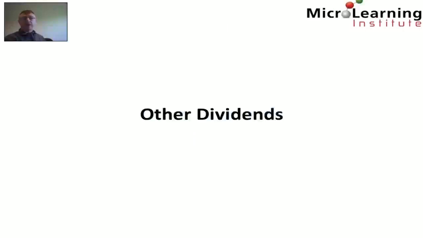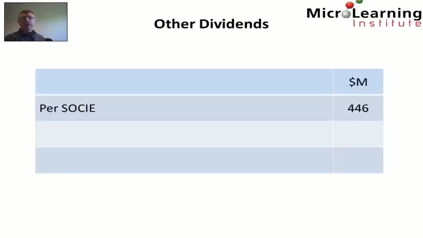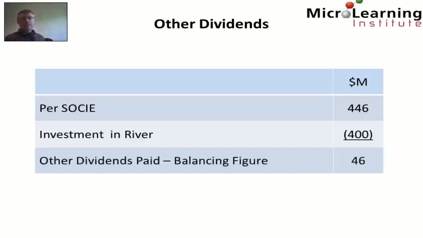Now we can see that there is an outstanding balance with other dividends, because per the statement of changes in equity, we have total dividend payment of $446 million. We know that the investment in River, which is detailed in note 7, is $400 million. So therefore there were additional dividends paid that are not distinctly disclosed in the question of $46 million.